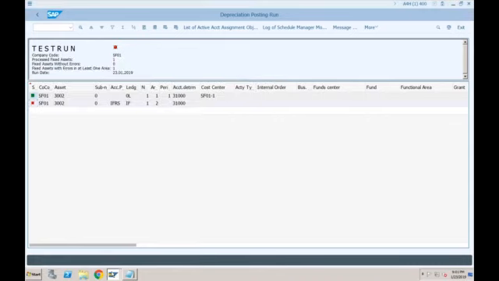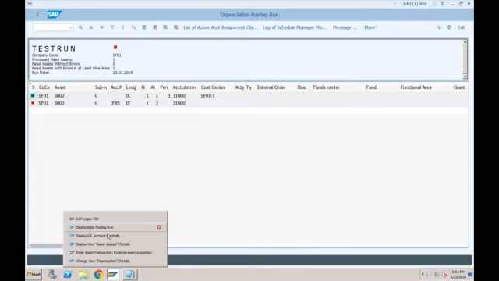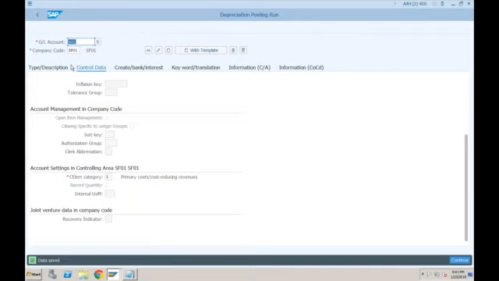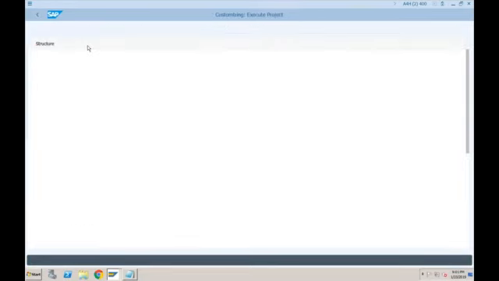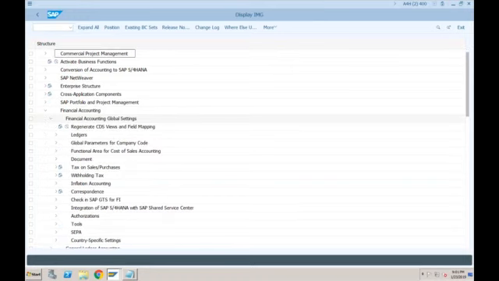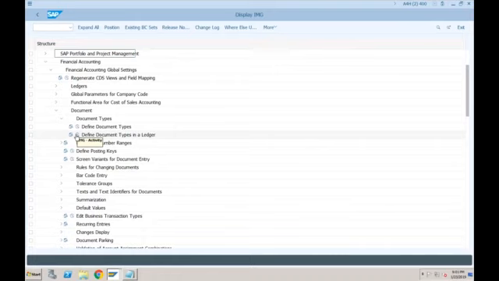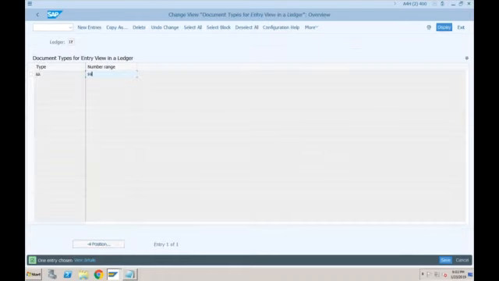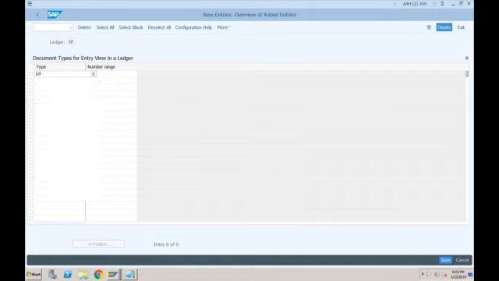Let's go to the configuration, SPRO, financial accounting, global settings, document type, and here we need to provide for ledger IF. Okay, so AA99 is provided, but let's create for AF also. Now, if you want to create a separate number range, you can, but as of now, I'm just providing the same number range. So the numbers will be common.